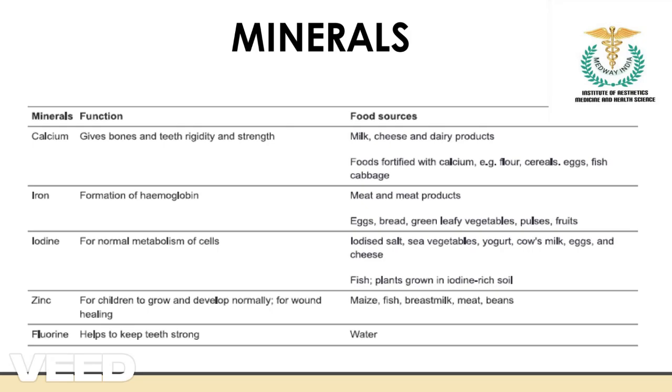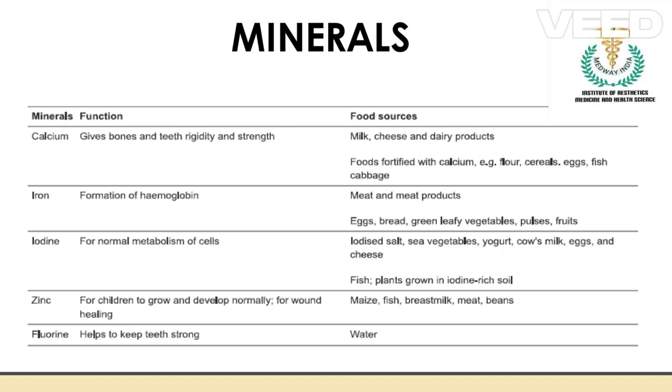Iodine is needed for the normal metabolism of the cell, and also to prevent goiter and thyroid issues. Iodized salt is available nowadays, so that is used regularly for iodine consumption. Certain yogurt and cow's milk are also fortified. Zinc is very important for development and also wound healing. Fish is a good source of zinc in general.